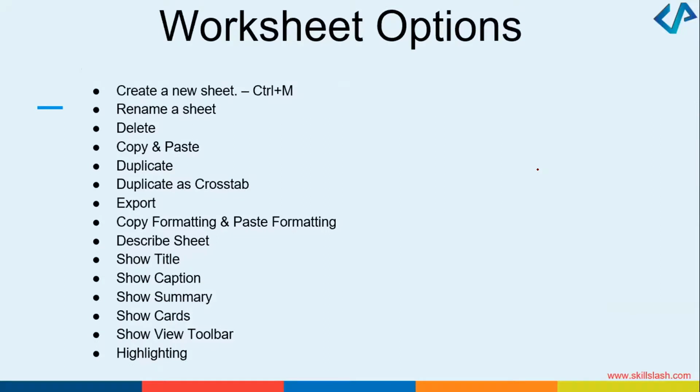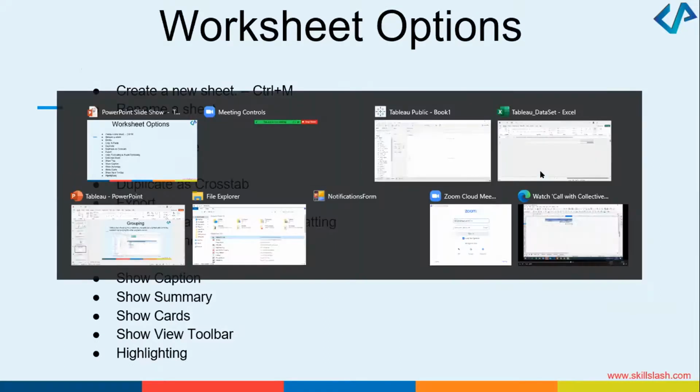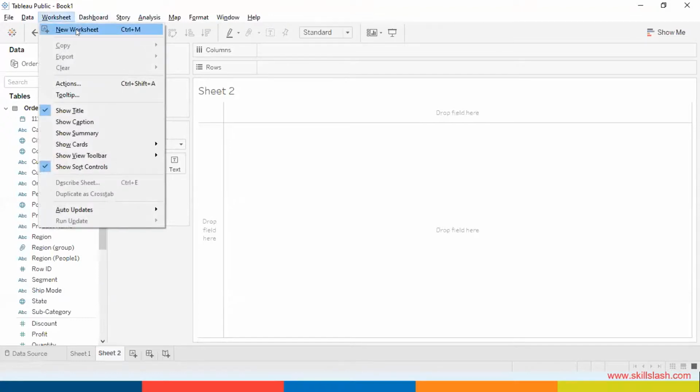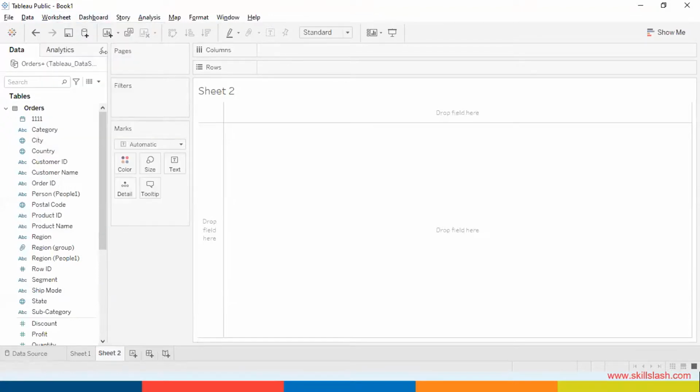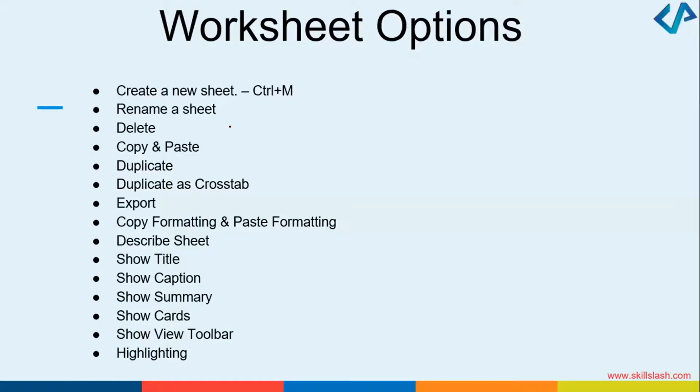Now, with the worksheet that you have in Tableau, let me go to Tableau. This worksheet option that you have, what all different things you can do, that is what I've tried to summarize here. As a Tableau user, I can create a new sheet. I can rename the sheet. I can delete the sheet, copy and paste, duplicate as a crosstab. Export the sheet that I have. I can copy the formatting, paste formatting. I can describe the sheet, the titles, captions, summary options.